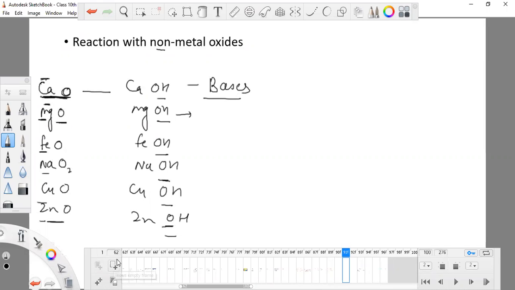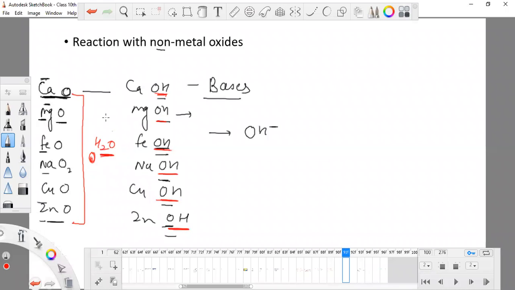Why are they bases? Because they can release their OH ions. Metal hydroxide has OH ions, and metal oxide does not, but all of them can release OH ions in the presence of H2O.